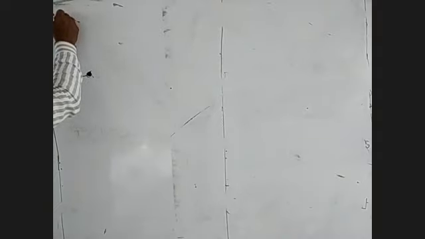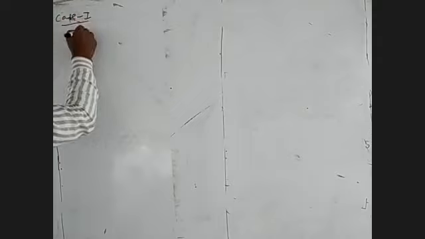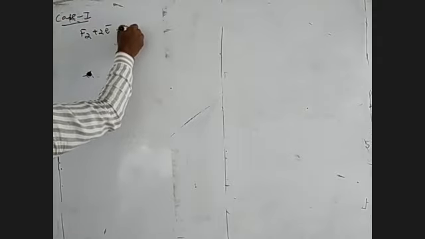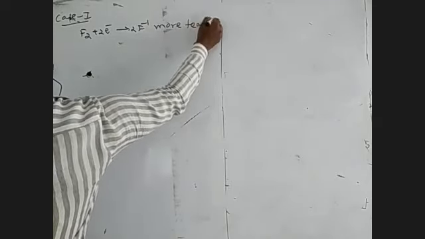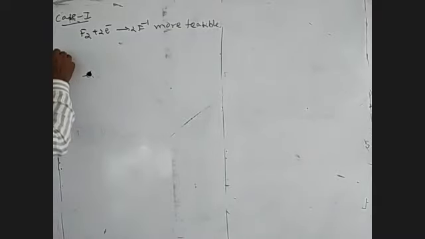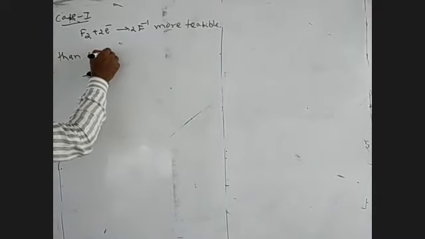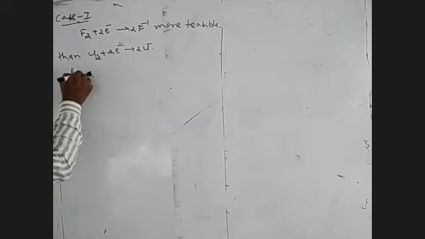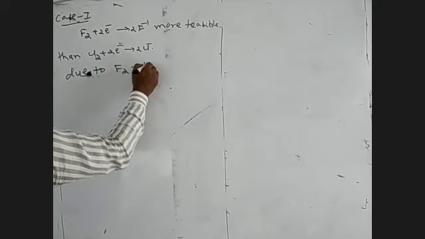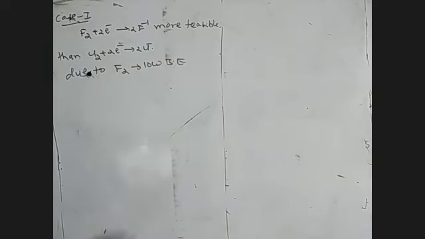Next is the solubility of halogens. In case 1, we have to write the reaction. F2 plus 2e minus gives 2F minus is a more feasible reaction. Feasible means favorable. It is more feasible than Cl2 plus 2e minus gives 2Cl minus. That is due to F2 having low bond energy, but the electron affinity of Cl is greater than fluorine.